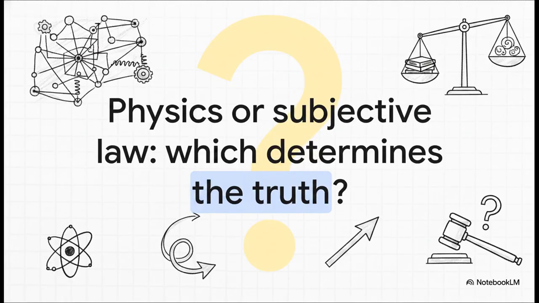So, I'm going to leave you with this provocative thought. When objective physics meets subjective law, which one determines the truth? It's a massive question, really challenging us to consider what happens when linear legal frameworks collide with a totally nonlinear, complex world. Thank you for walking through this incredible scientific defense with me, and definitely keep questioning how the systems around us really work.